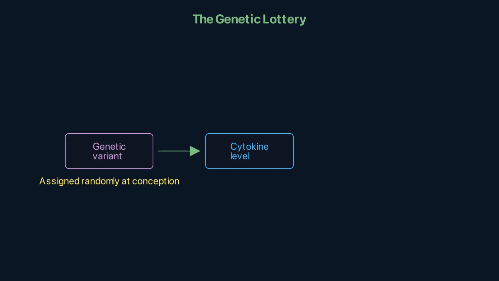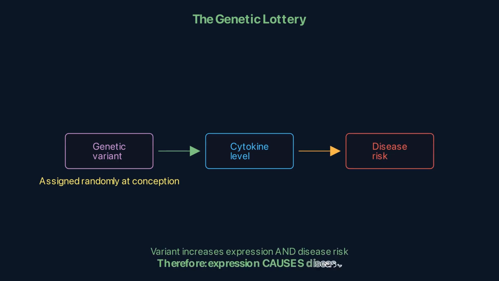That randomness is the key. The logic is like this. If the genetic variant increases cytokine levels, and people with the variant also have more disease, then the cytokine probably causes the disease. Because the variant was assigned randomly. There's no confounding. It's as if nature ran the randomized trial for you.